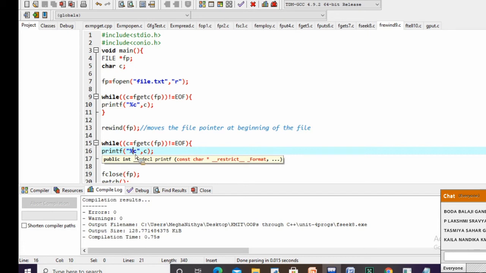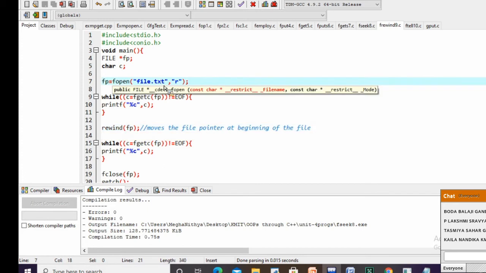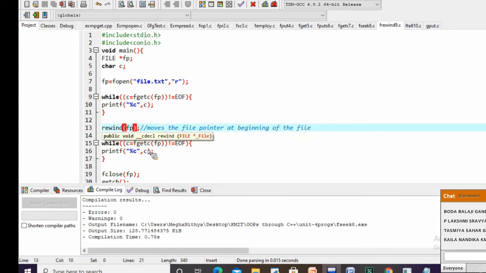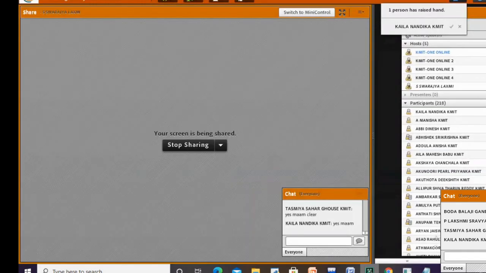So how do I do that? With the help of the rewind function. To this rewind function, I am going to pass fp, which is a file pointer to file.txt. Rewind of fp, while c is equal to fgetc of fp not equal to EOF. Again we are going to read character by character from the beginning. Is this clear, everyone? Rewind function is clear to everyone?